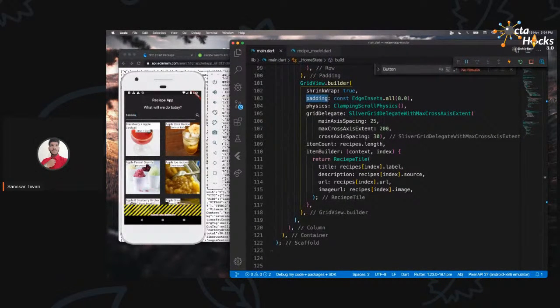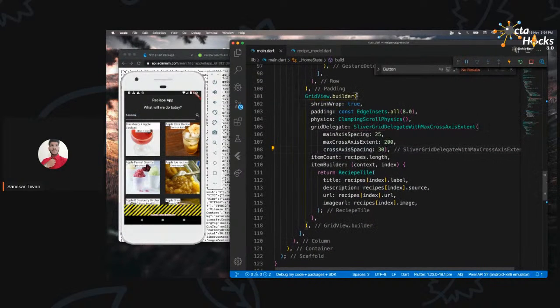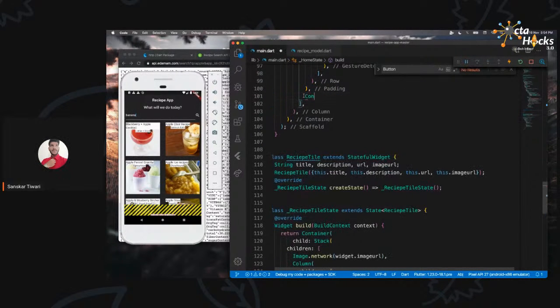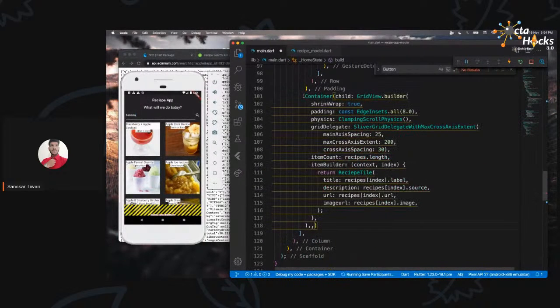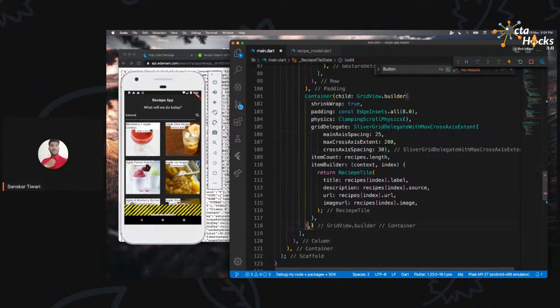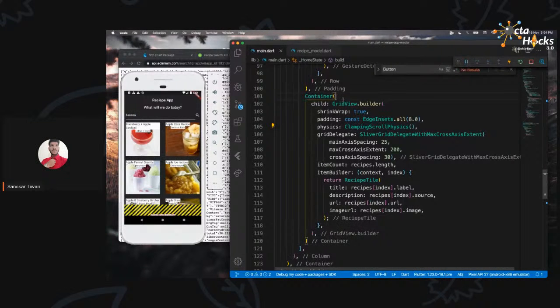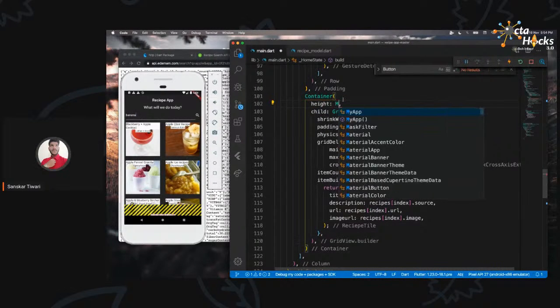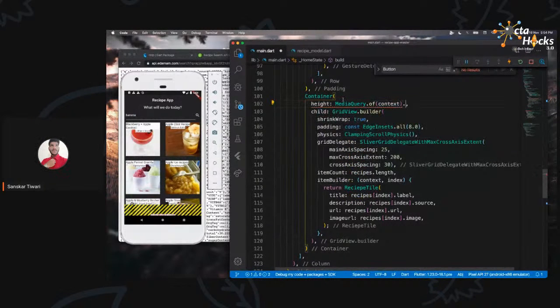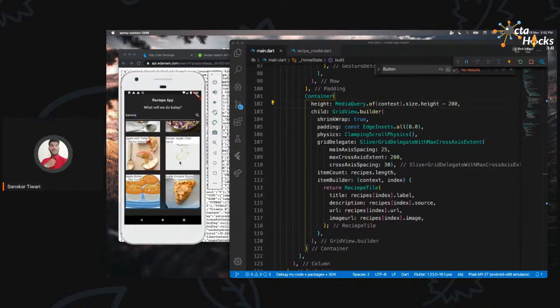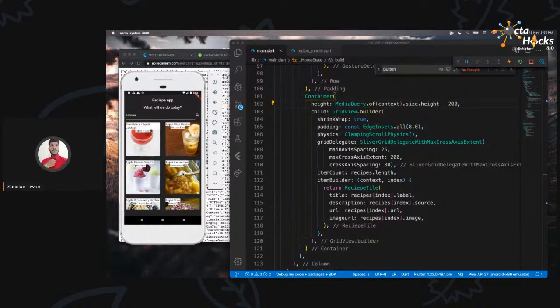Okay, so what are we doing? Let me just put this inside a container. Does that solve that? Why would it? Let me just give it a media query, MediaQuery.of(context).size.height, which will be 167. Okay, so minus 200. Okay, so as you can see, now it is scrolling. We got rid of that error, and these are the different recipes.